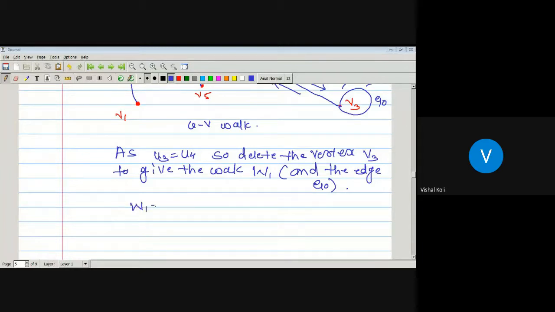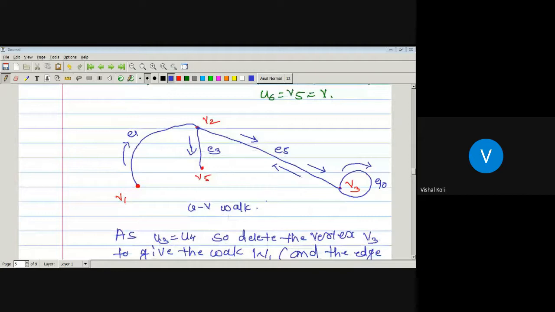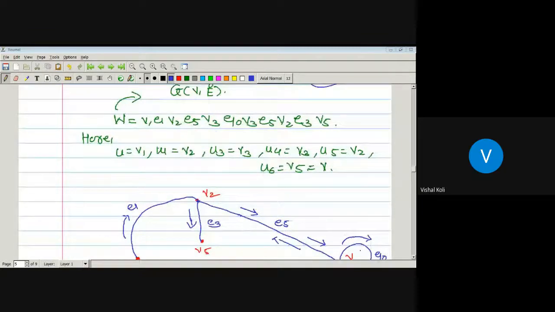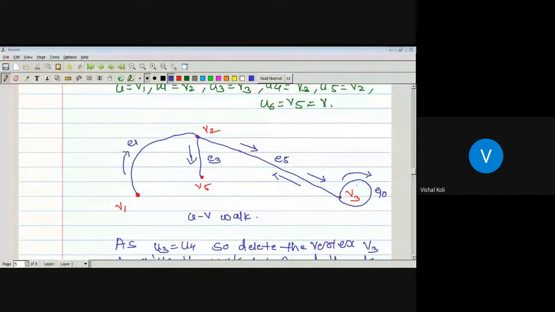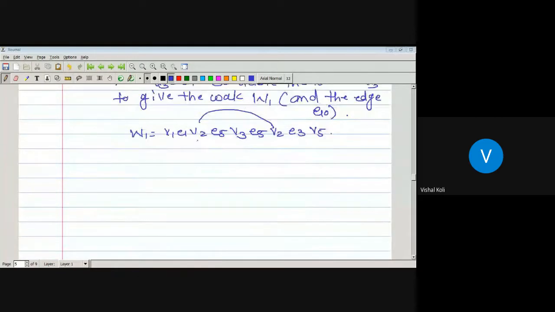Okay, so what is W1? W1 is nothing but V1, E1, V2, E5, V3, E5, V2, E3, V5. Since the first case is that vertex V3 is repeated, we have to remove one vertex V3 and the edge which is incident on V3. Now vertex V2 is repeated. So we just have to remove the remaining part in our given walk.